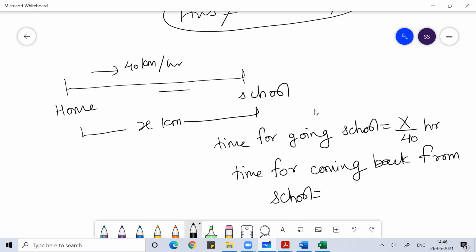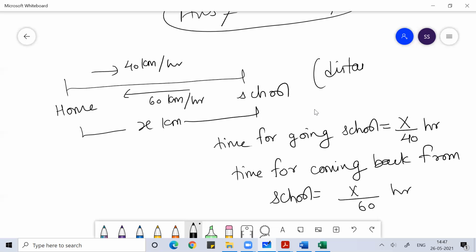When I say so, he's coming back at 60 kilometer per hour. So he went at 40 kilometer per hour and he's coming back at 60 kilometer per hour. So how much time would you have taken? x by 60 hour. I think everyone knows this formula, right?